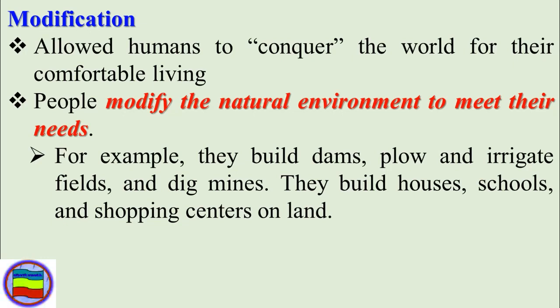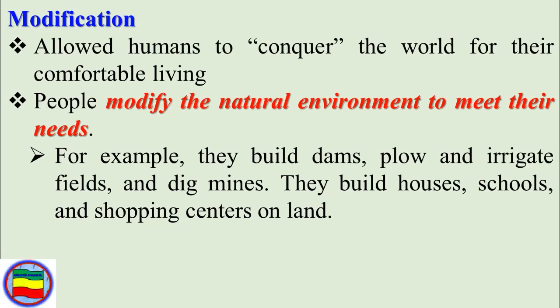Adaptation involves modifying behaviors, practices, and technologies to better align with the environmental conditions and mitigate potential risks or potential disasters. Whereas modification refers to the intentional alteration or transformation of the environment by human beings, meaning that humans have the capability to modify and transform the environment to meet their needs and desires.